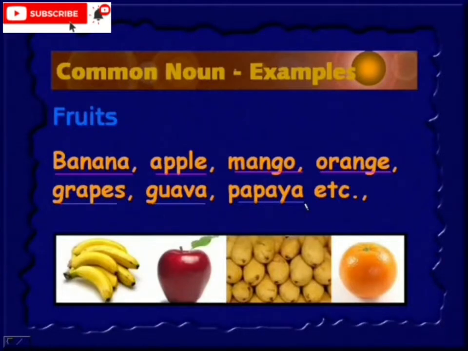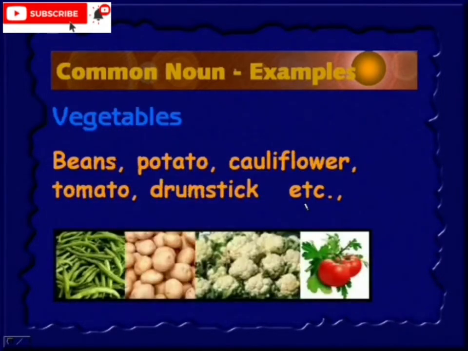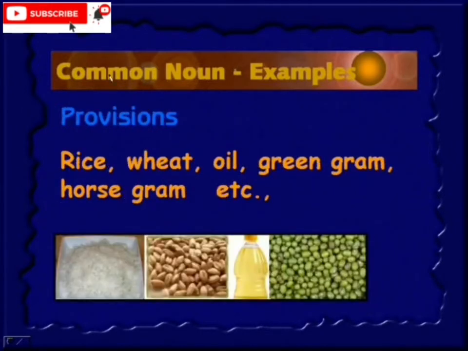So these are objects, and they come under the fruit category. Again, they are common nouns. Vegetables: beans, potato, cauliflower, tomato, drumstick, etc. Any vegetable is under the common noun. Provisions: rice, wheat, oil, green gram, horse gram, etc. They are also common nouns.